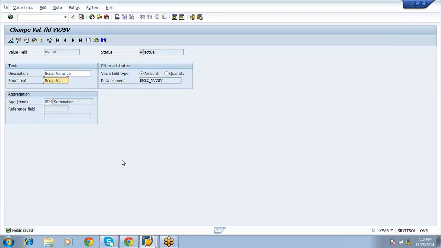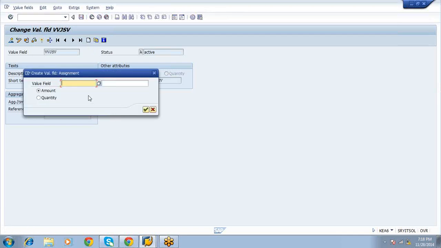Okay, this is PP to COPA. Next, cost center to COPA. From normal cost center to COPA, only selling and administration expenditure will flow.